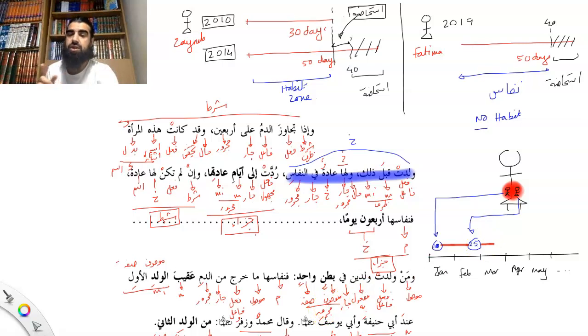And Muhammad says no, the timing starts after the second child. So any blood seen before the second child is going to be treated as istihala, because he says everything in the woman's womb has to come out for nifas to start. Whereas Abu Hanifa and Abu Yusuf say no, as long as one child has come out, then nifas starts. So Abu Hanifa and Abu Yusuf are on that position, that the bleeding will be counted as soon as the first child comes out.